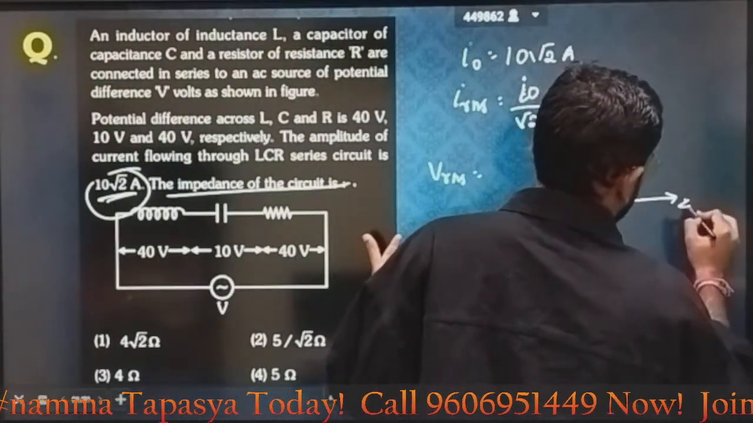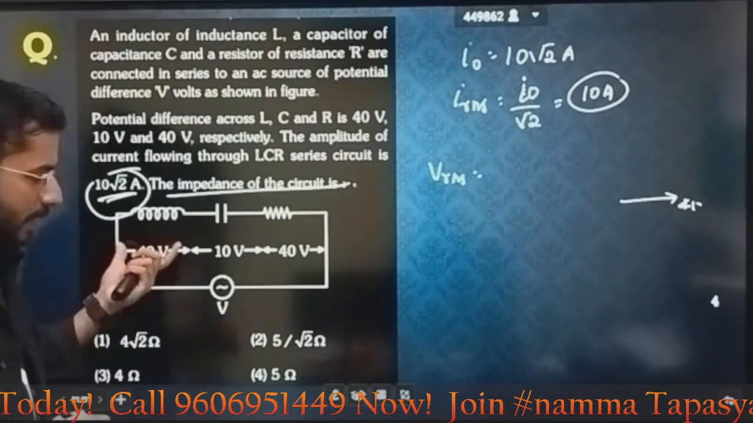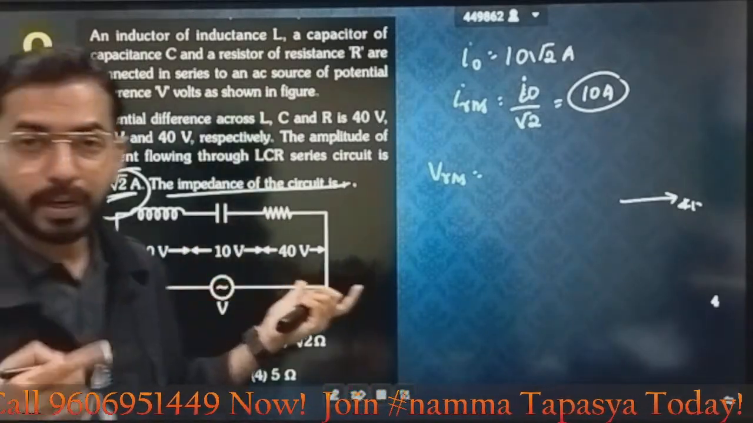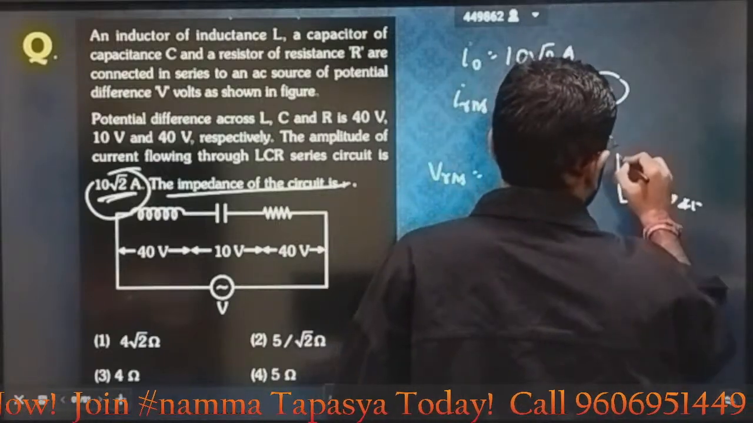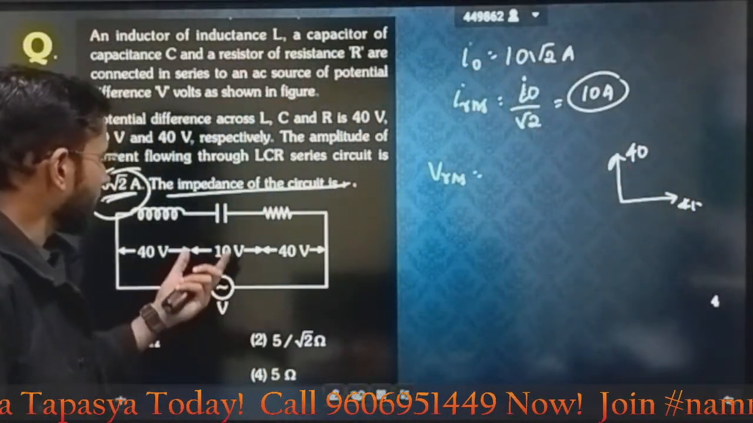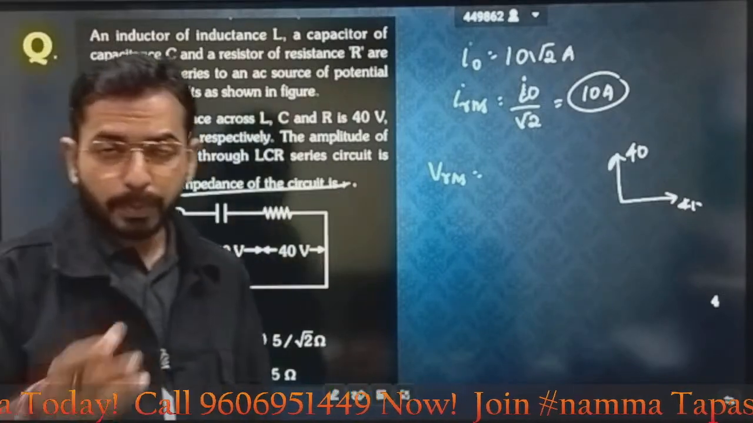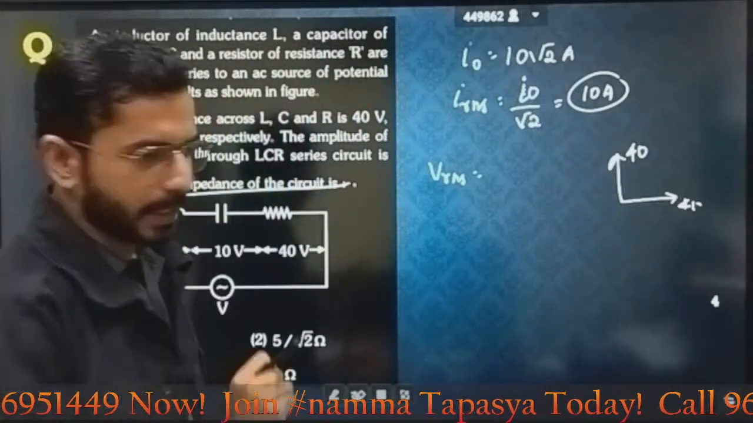X axis. How much? 40. Correct. Now, what is the potential difference across the inductor? Again 40. Now, across the inductor, potential is represented in what? Positive y-axis. Already I have told you this is also 40. Fine. Now next one, along a capacitor, what is the potential that is available there? That is only 10 volt. 10 volt will be represented in which direction?